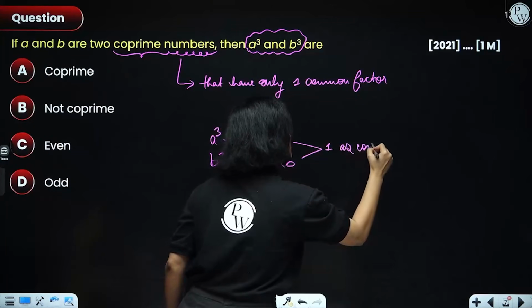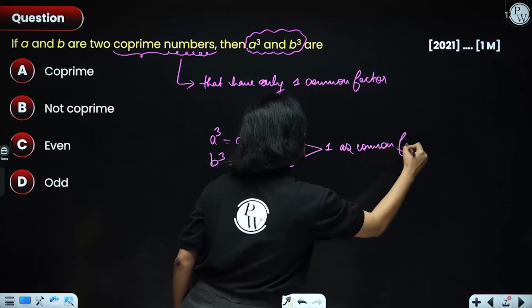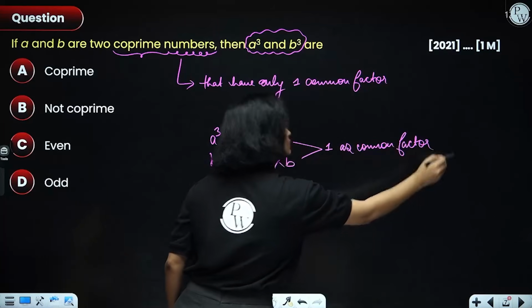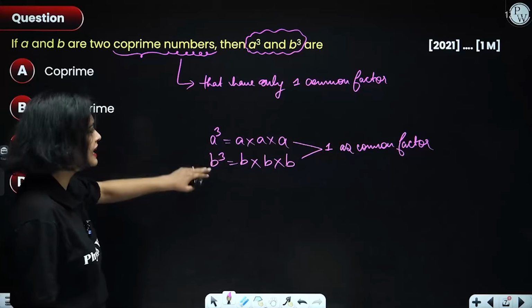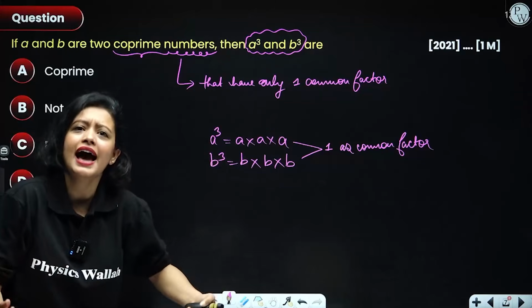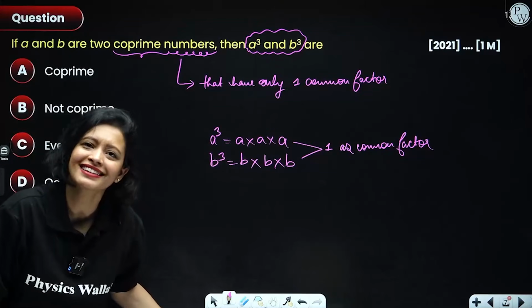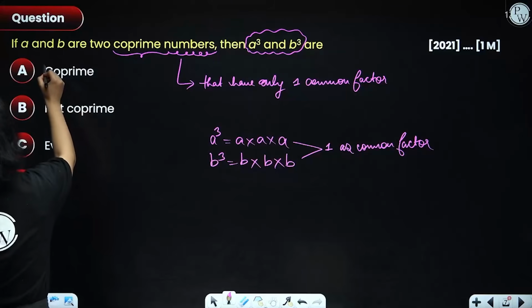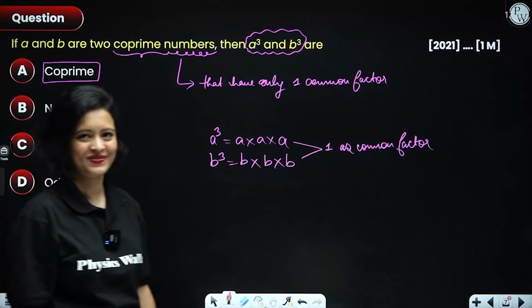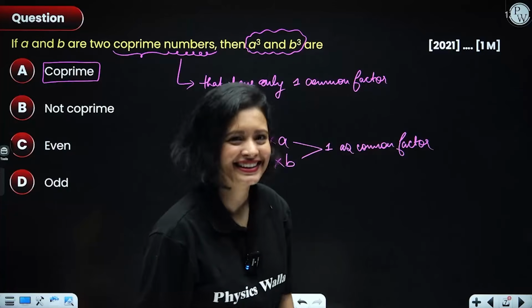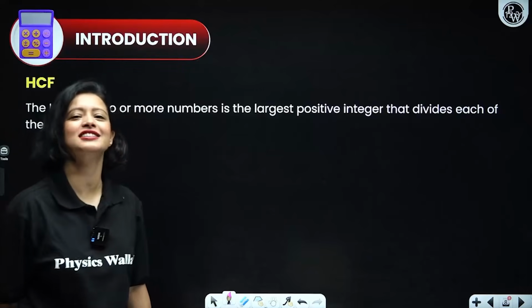Yes or no? Right? So, what is the answer? The answer is that A cube and B cube will again be co-primes. So, the answer is option number A. They are both co-prime. Understood? Okay, and everyone that gave the correct answer, well done, guys.